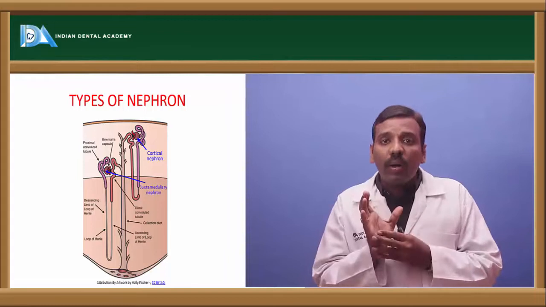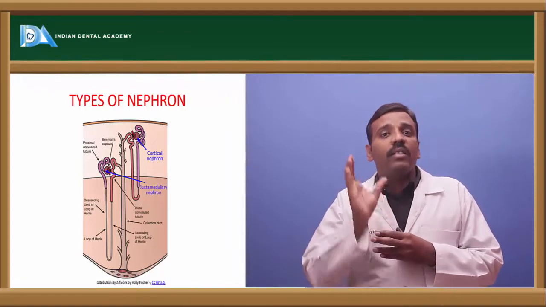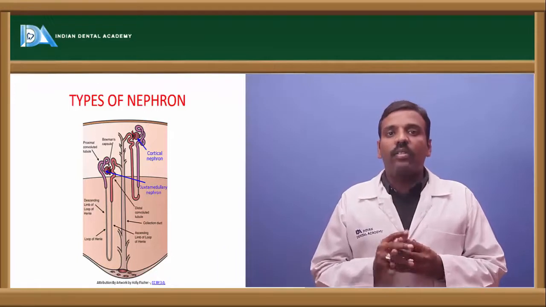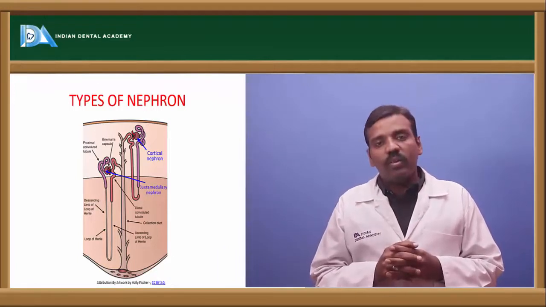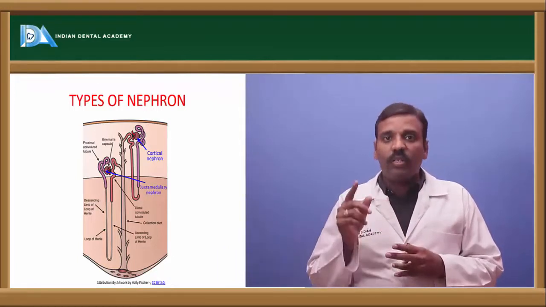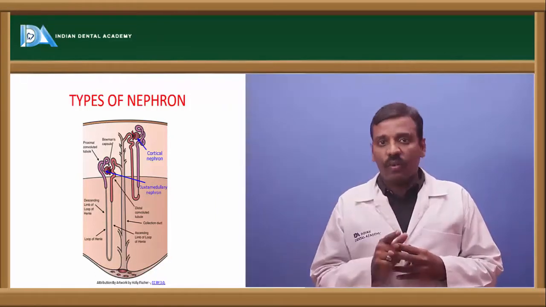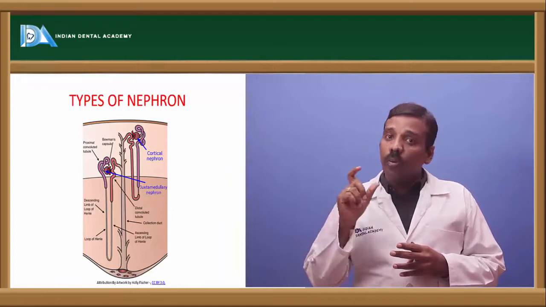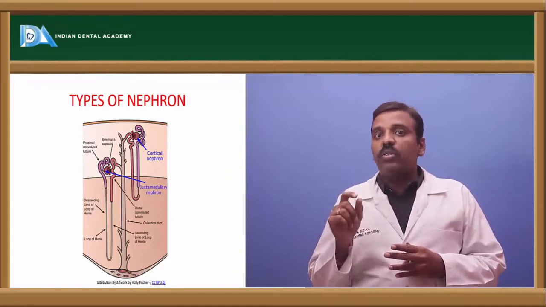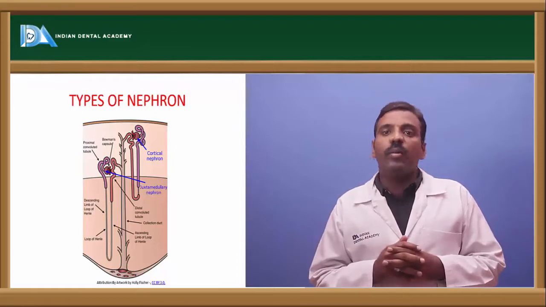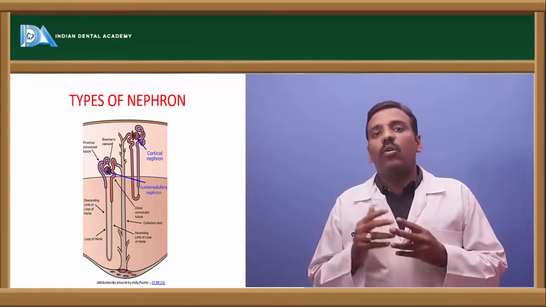If the glomerulus part of the nephron is present in the cortex, it is called a cortical nephron. Like that, there are two types of nephrons.